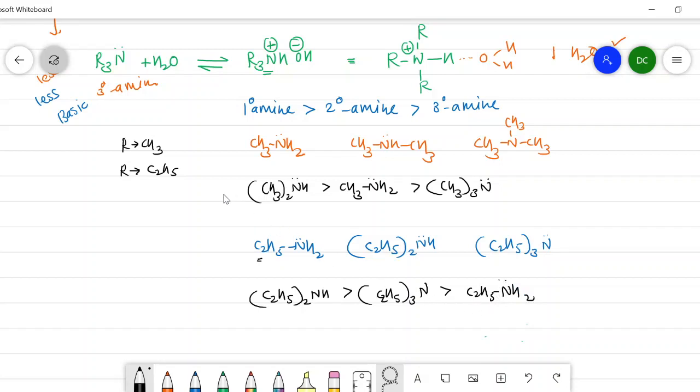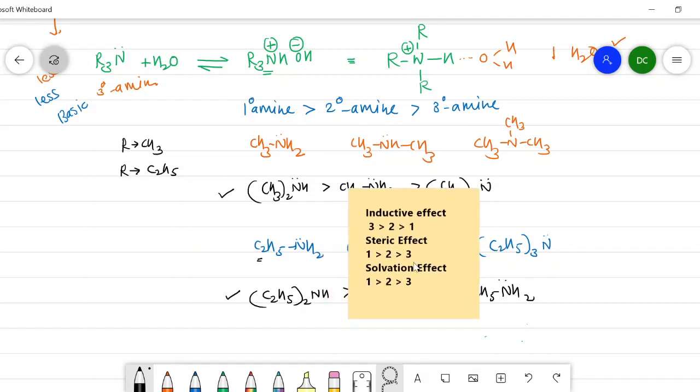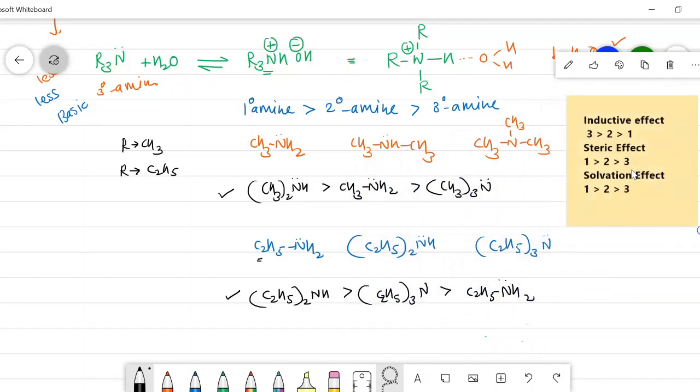Now, to understand this stability order in case of this series and in case of this series, we will go through the inductive effect, steric effect, and the solvation effect. And I will post here the summary of the inductive effect, steric effect, and the solvation effect. Here in the inductive effect, a tertiary amine is more basic, whereas the steric effect and solvation effect involve a primary amine as the more basic amine. But in all the three effects, a secondary amine is in the middle.